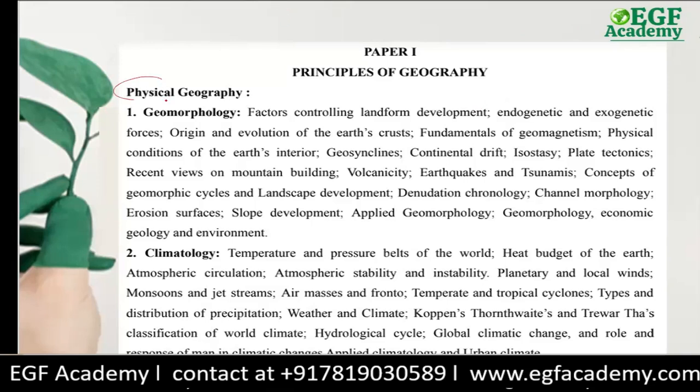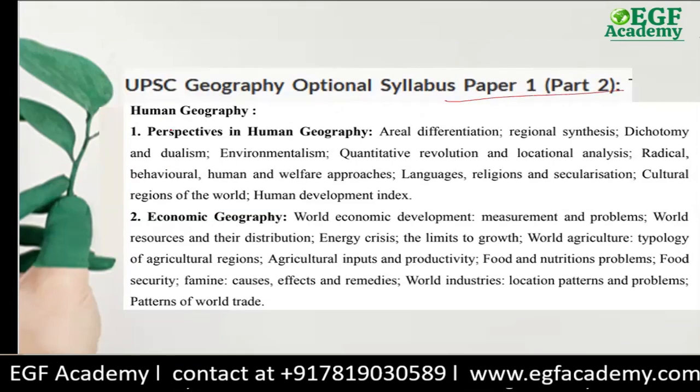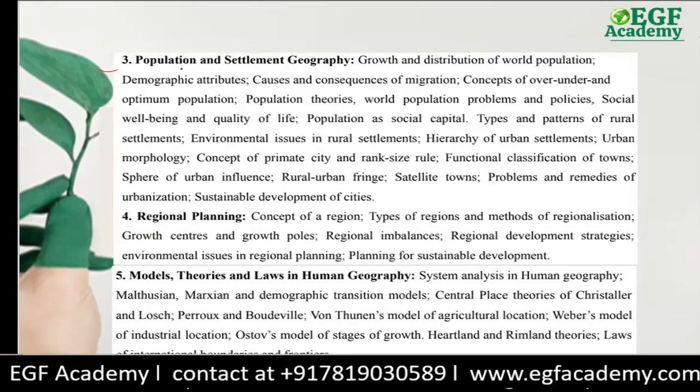Paper 1 includes Physical Geography, in which Unit 1 is Geomorphology, Unit 2 is Climatology, Unit 3 is Oceanography, Unit 4 is Biogeography, Unit 5 is Environmental Geography. Then there is Part 2 of Paper 1, which includes Human Geography. Its first unit is Perspectives in Human Geography, and Unit 2 is Economic Geography. Then third is Population and Settlement Geography. Fourth is Regional Planning. Fifth is Models, Theories, and Laws in Human Geography.